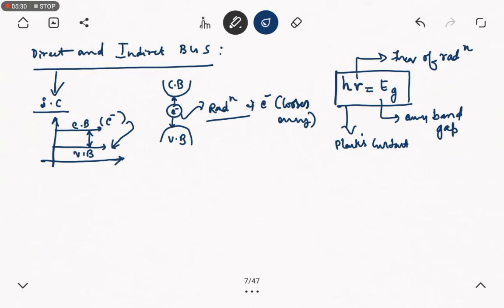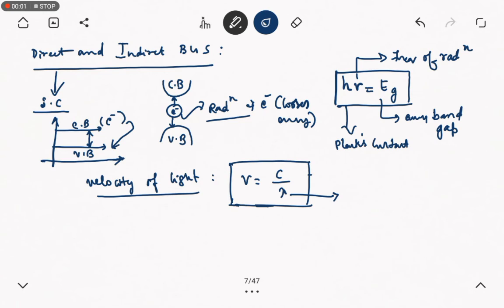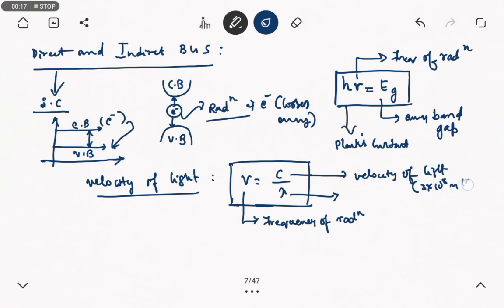The frequency of radiation is also related to the velocity of light: nu is equal to c by lambda, where nu is the frequency of radiation, c is the velocity of light, 3 into 10 power 8 meter per second, and lambda is the wavelength